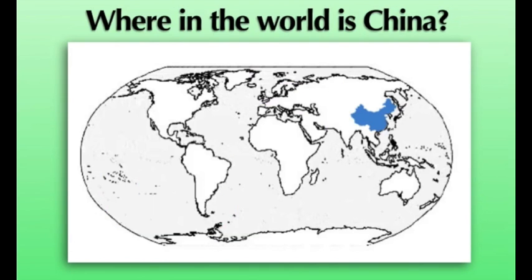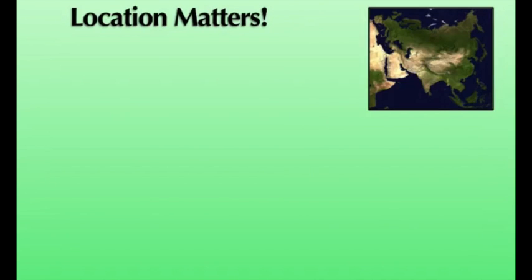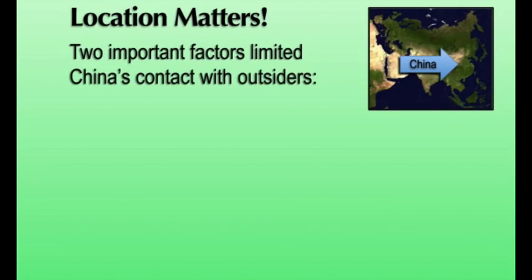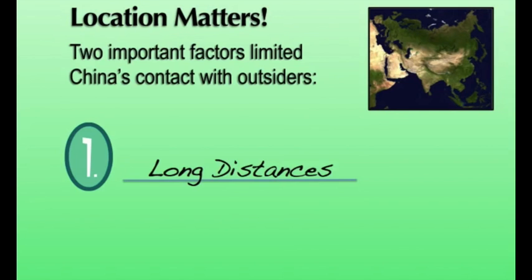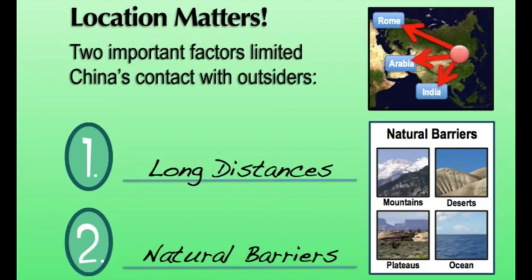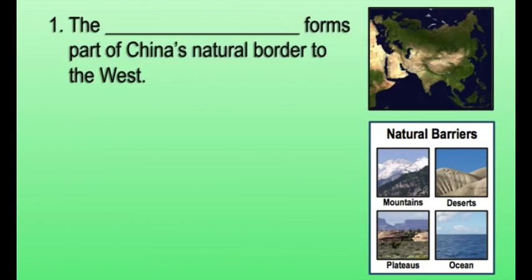Now that we've talked about the location of China, let's see if we can understand exactly why that location is so important. There are two important geographic factors that limited China's contact with outsiders. One example of this would be long distances. Quite simply, because of China's location in Eastern Asia, they were just simply very far away from other contemporary civilizations in the world at that time. But there's another geographic factor at work here as well, and that is natural barriers. China is surrounded by a series of imposing natural barriers that makes it very difficult for people to come into or out of China. Let me give you some examples of what I'm talking about.